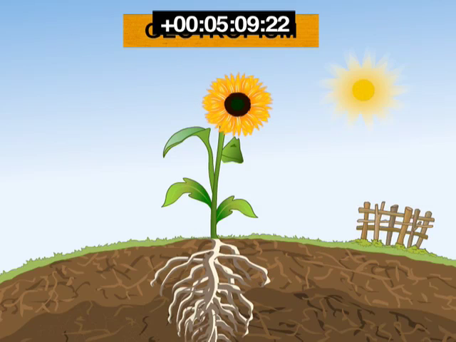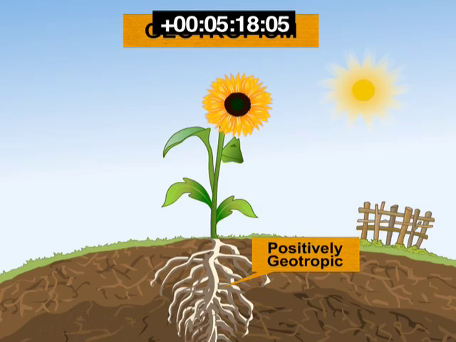Geotropism means growth of plant parts towards the stimuli of gravity. Roots of a plant are positively geotropic, whereas stems and leaves grow away from it, so they are called negatively geotropic.